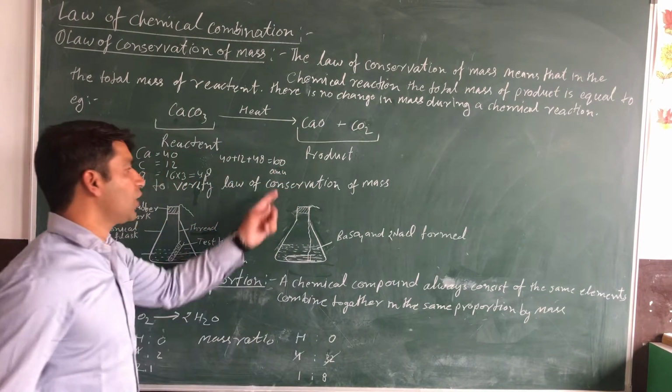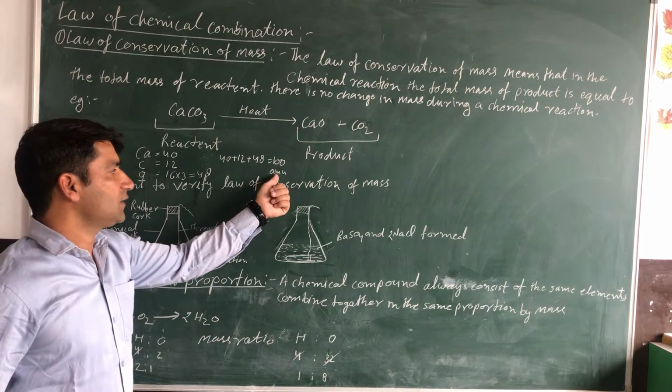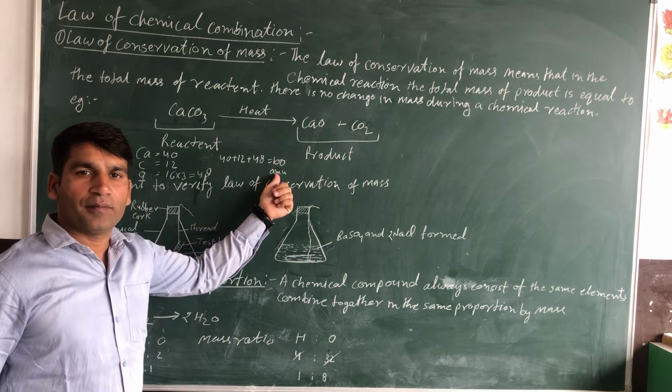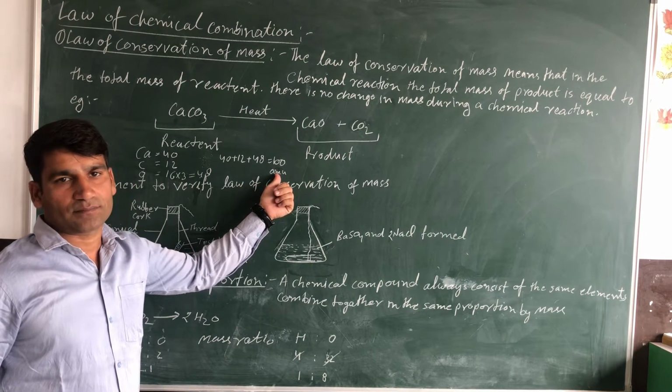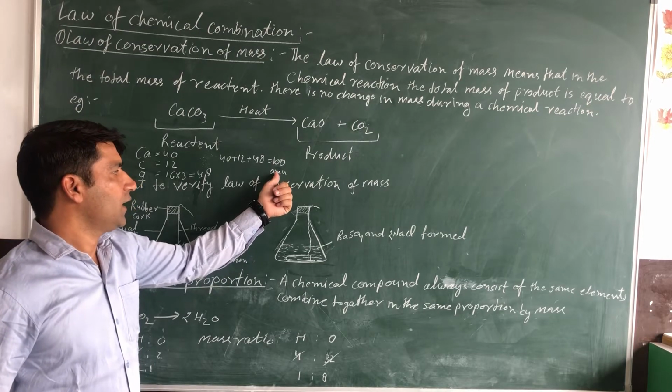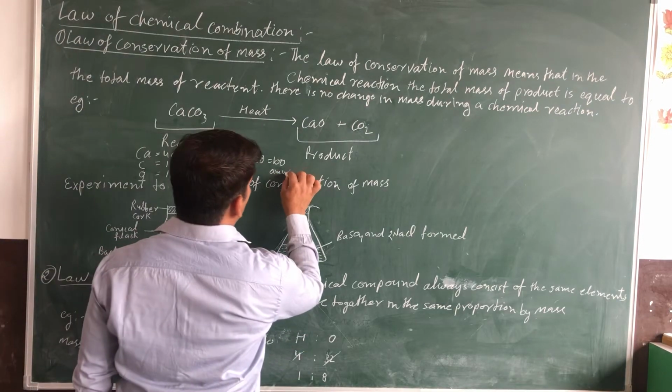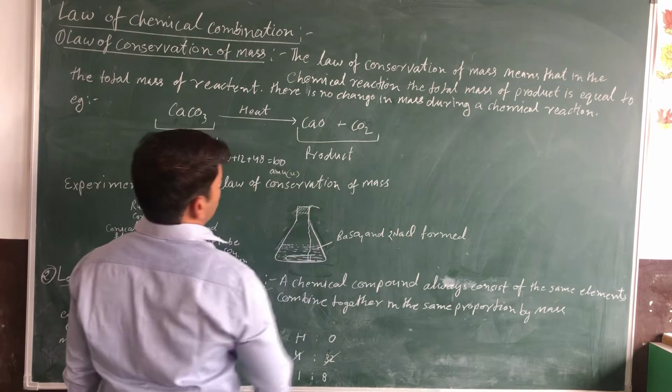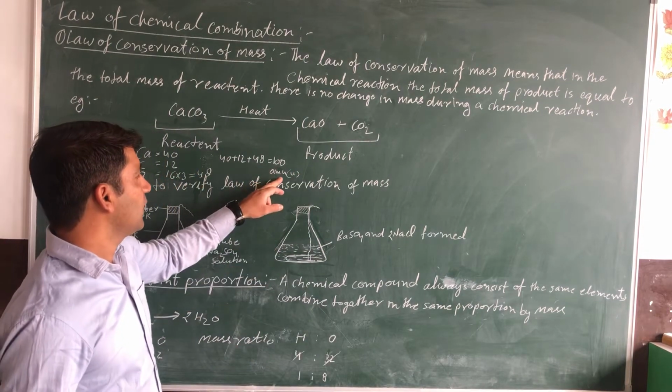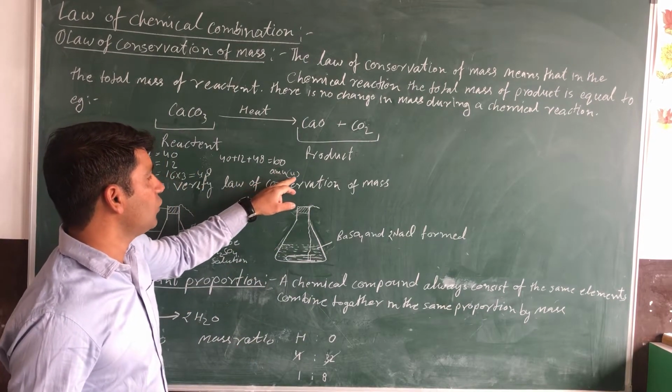AMU means atomic mass unit. This is the unit for measuring the mass of chemicals. It is also represented by only U. Sometimes we use U instead of AMU.